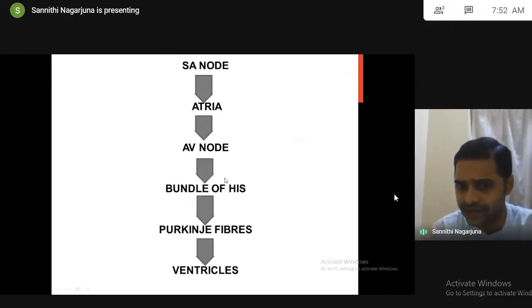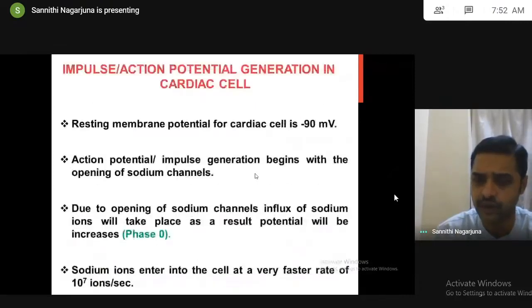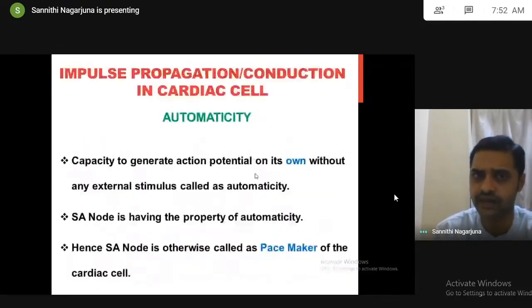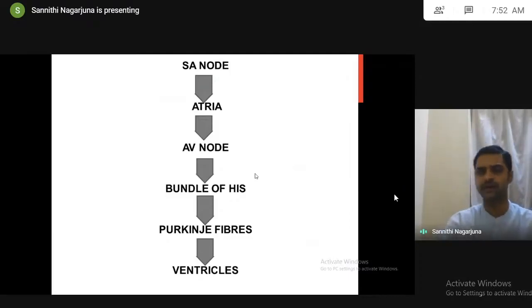When the impulse conduction time changes, the number of heartbeats also will change. And I'm repeating, one impulse generation is followed by one impulse conduction. One impulse conduction to the ventricles will give one heartbeat or one ECG. Normal time is 0.8 seconds, so that's 72 beats per minute. In arrhythmias, the heartbeat increases or decreases. Tachyarrhythmias means above 100 beats per minute, bradyarrhythmias means less than 60 beats per minute.